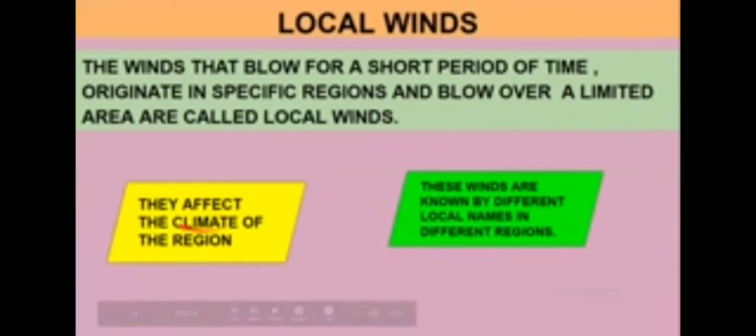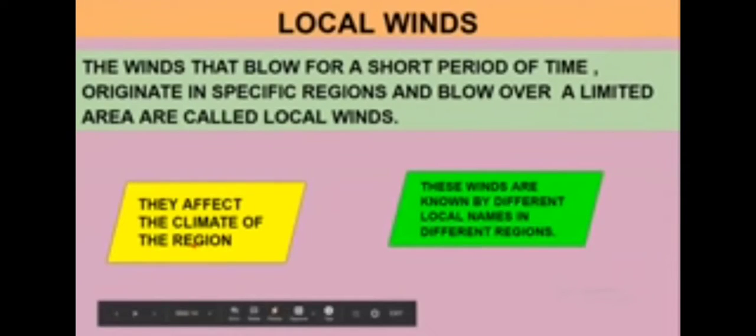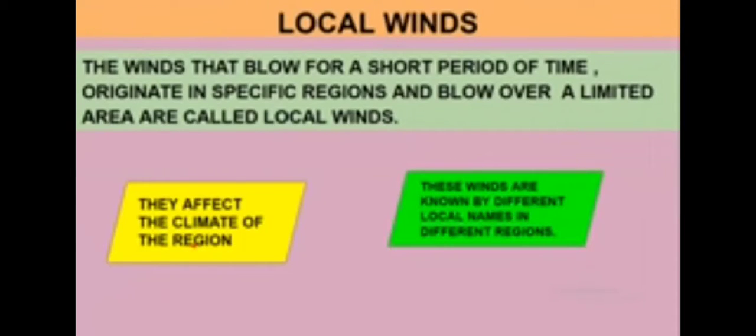Suppose hot winds are blowing, then the climate will be hot and the temperature will rise. If these local winds are cooler, the temperature will go down. This is how local winds affect the climate of the region.